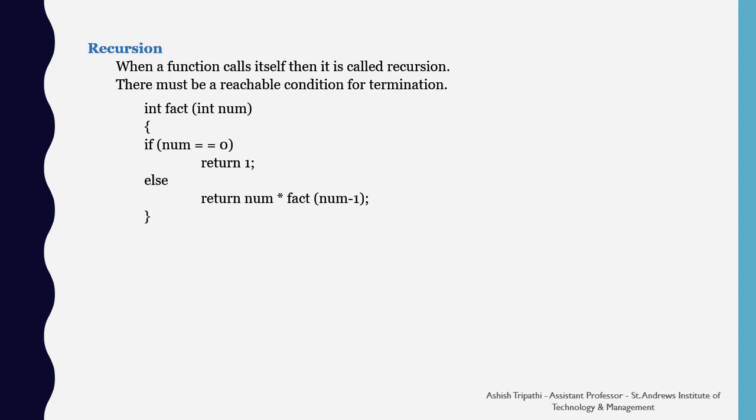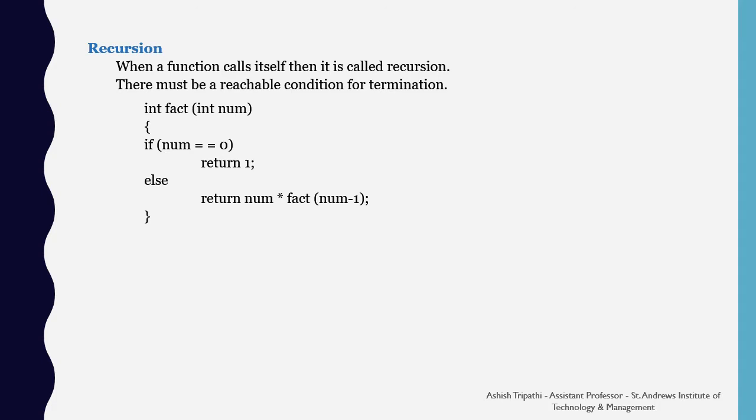Do you know what a factorial is? A factorial is a function which keeps on multiplying the numbers from 1 to the number and gives out the complete result. Likewise, if we are calculating the value of factorial 5, then it is 1 multiplied by 2 multiplied by 3 multiplied by 4 multiplied by 5, which comes out to be 120.